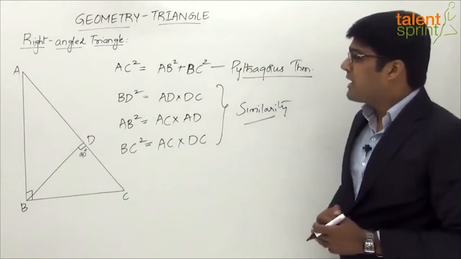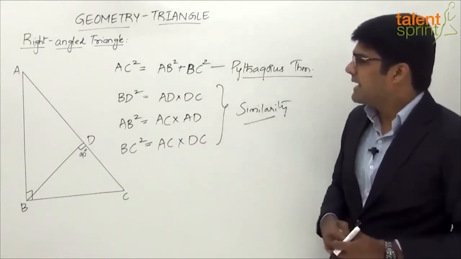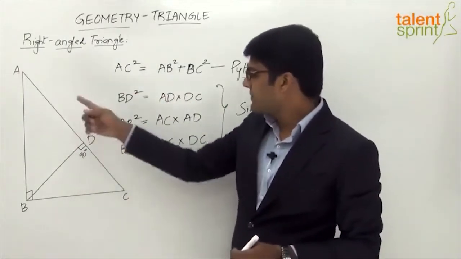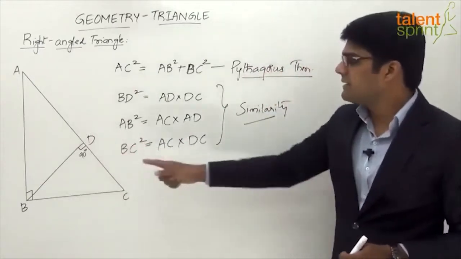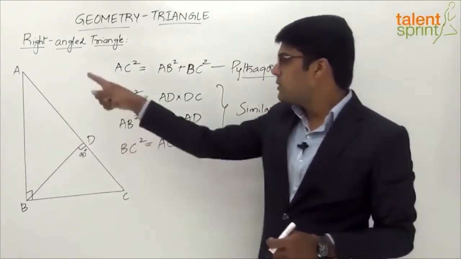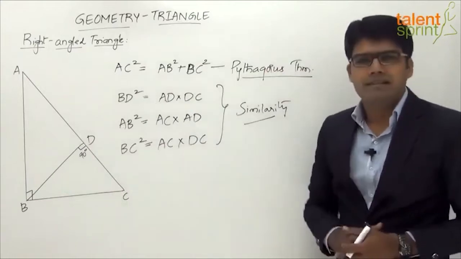The first one is BD square equals AD into DC. Then the second one says AB square will be equal to AC into AD, and the third one is BC squared will be equal to AC into DC.